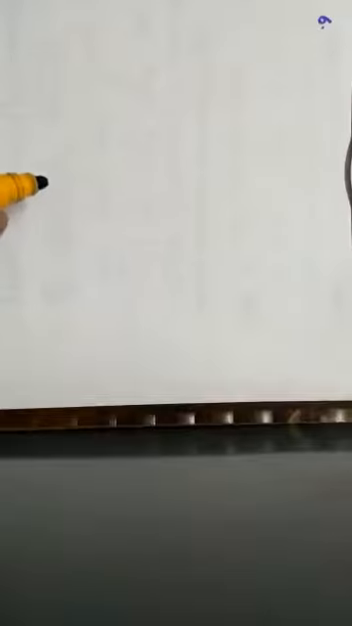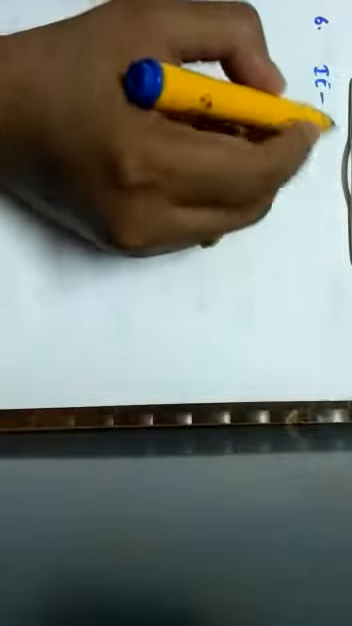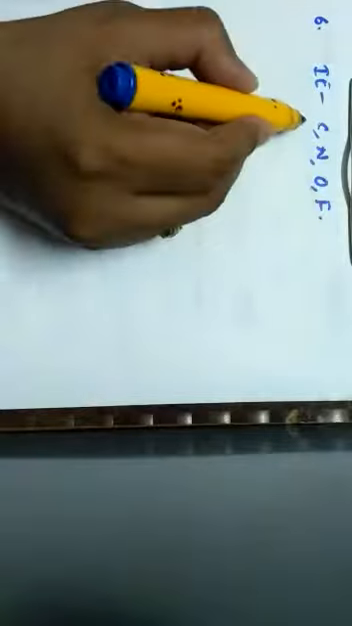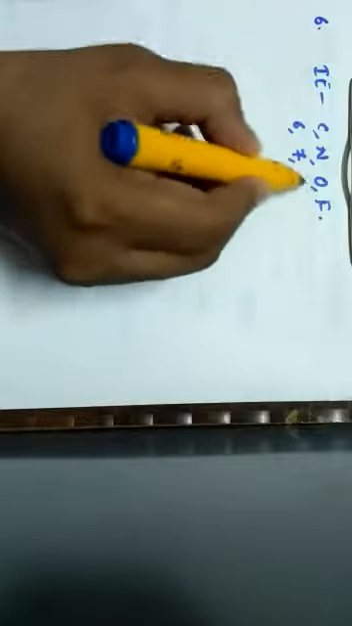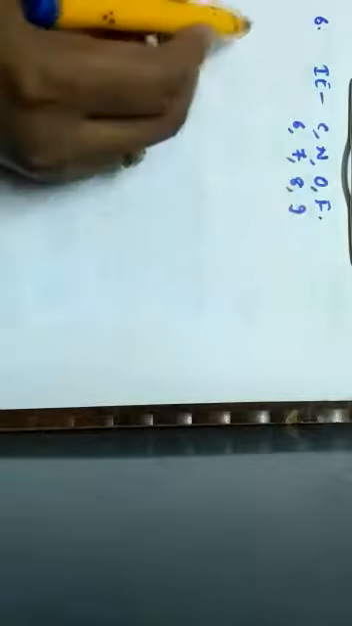Let us continue with the next one. That is question number 6. The correct order of ionization energy. So they are asking the order of ionization energy for carbon, nitrogen, oxygen and fluorine. So first let us write the atomic number of these. Carbon is 6, nitrogen is 7, oxygen is 8, fluorine is 9.